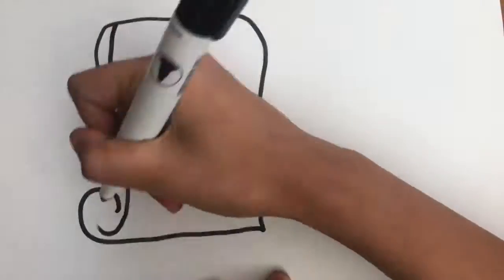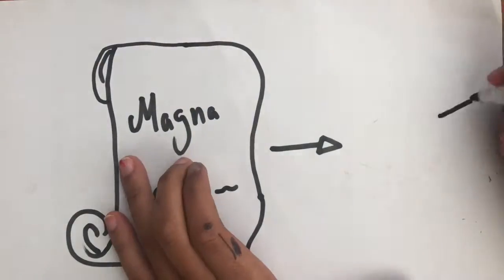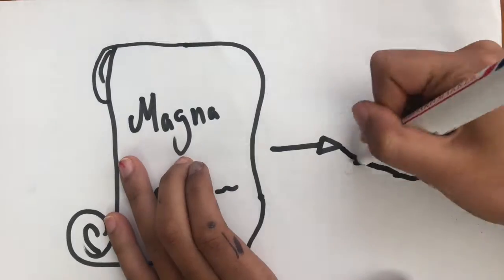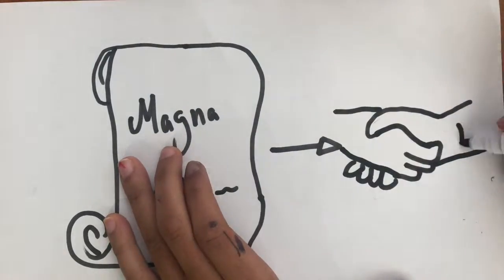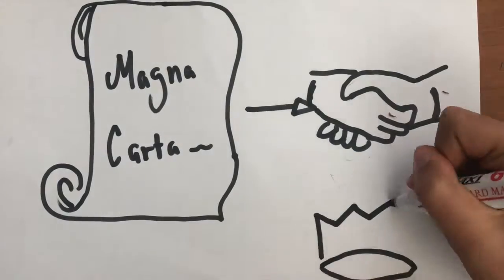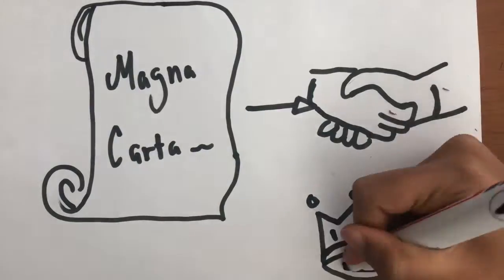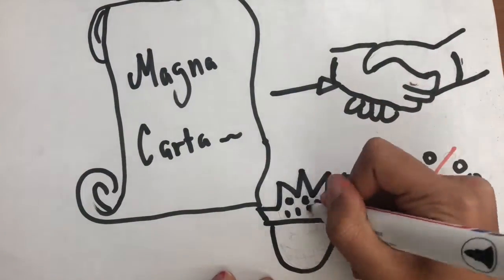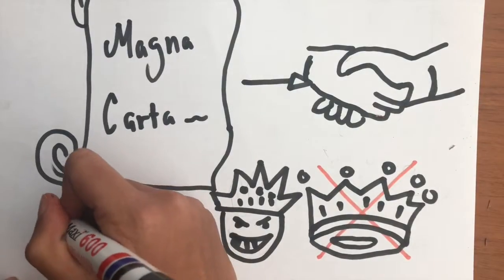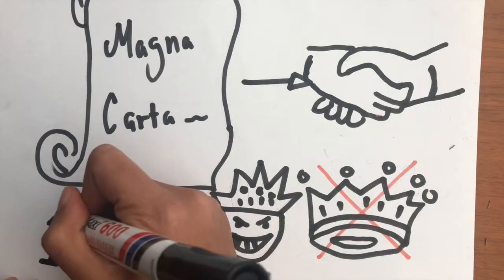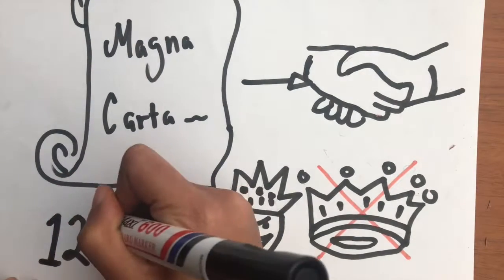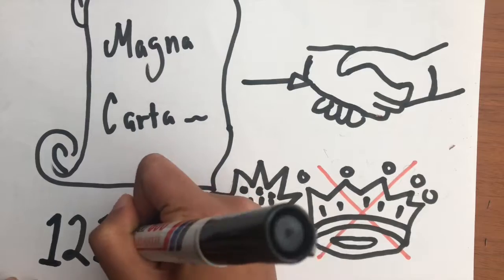Today we will be talking about the Magna Carta and how it led to the decline of feudalism. The Magna Carta was an agreement between nobles and the monarch, where King John was allowed to keep his throne but had limited power. This started when King John started abusing his power, so the lords thought they had to do something about the situation, giving them the idea to introduce the document to King John in 1215.